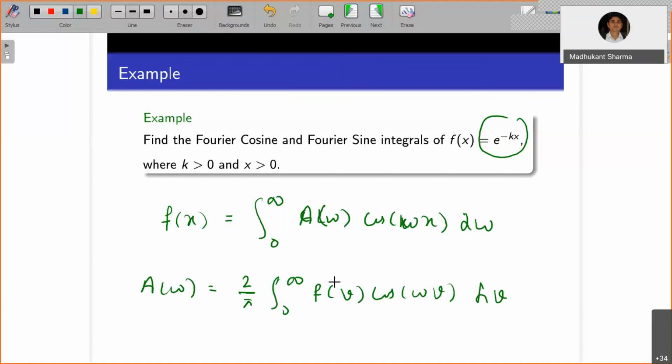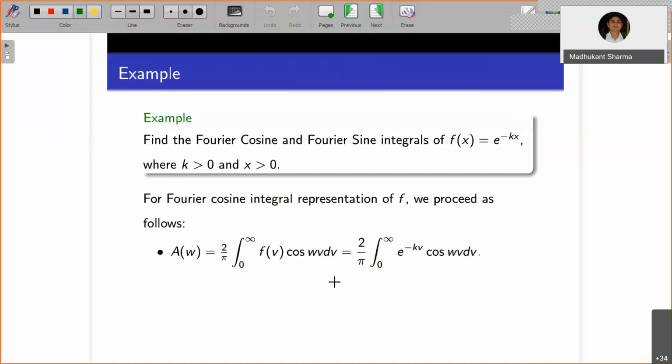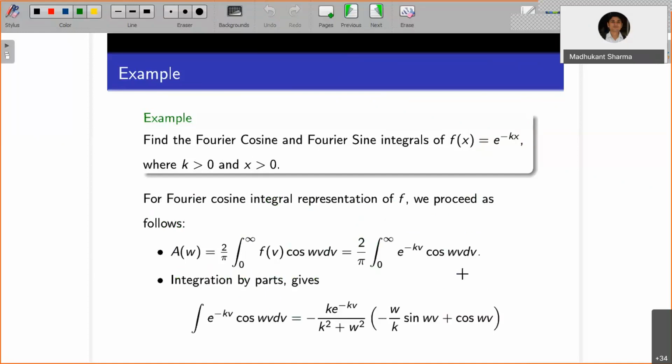So I can give you the explanation here, and later on you can verify that. For the Fourier cosine integral representation of f, we proceed as follows. A of w is this. The integration by parts will give you the formula for e to the power ax into cos bx dx. Replace carefully a equals minus k and b equals w. So what you will observe is the following.